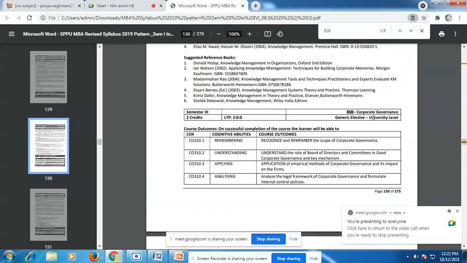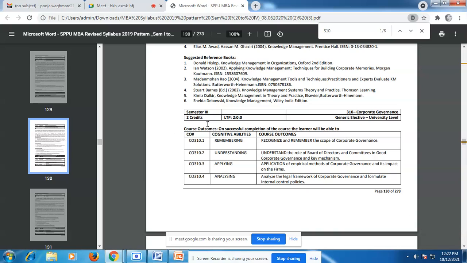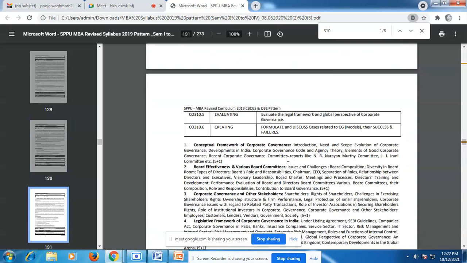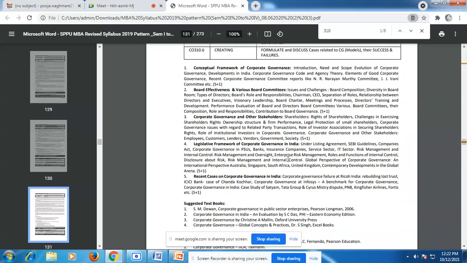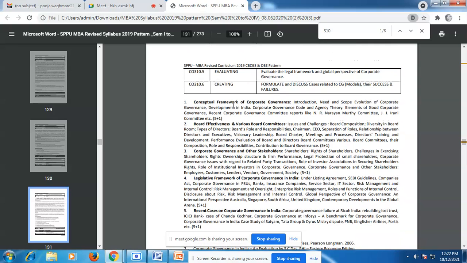So the name of the subject is corporate governance. The code is 310. It is a university level generic elective subject, which has 2 credits. Students, there are 5 units in this subject. The first unit is the conceptual framework of corporate governance. In this we are going to learn what exactly corporate governance is, the introduction of corporate governance.